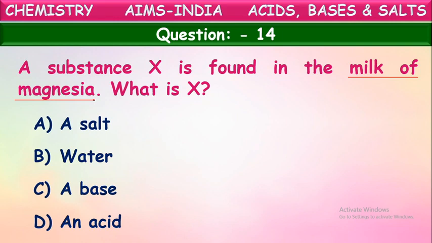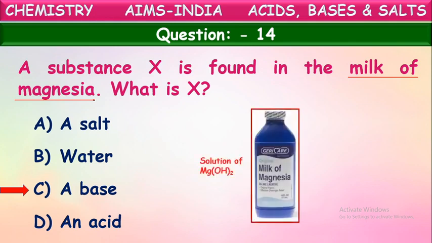So this milk of magnesia should contain a base. Then only this base can react with that excess acid and neutralize it, so that we get relief from this indigestion and even burning sensation. So milk of magnesia contains a base. That name is magnesium hydroxide. So milk of magnesia is the solution of magnesium hydroxide.